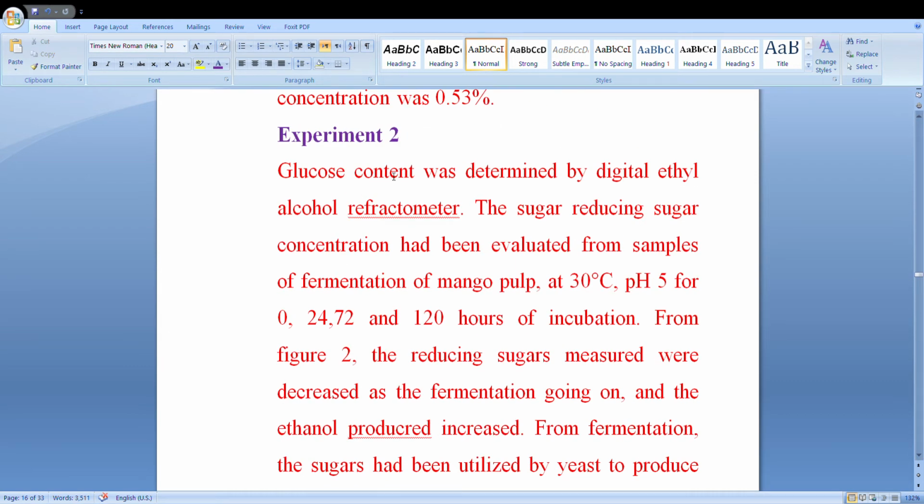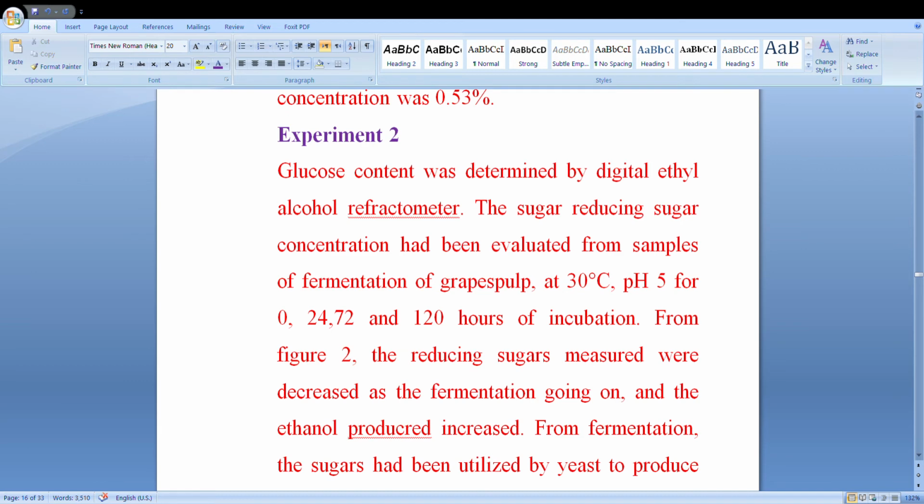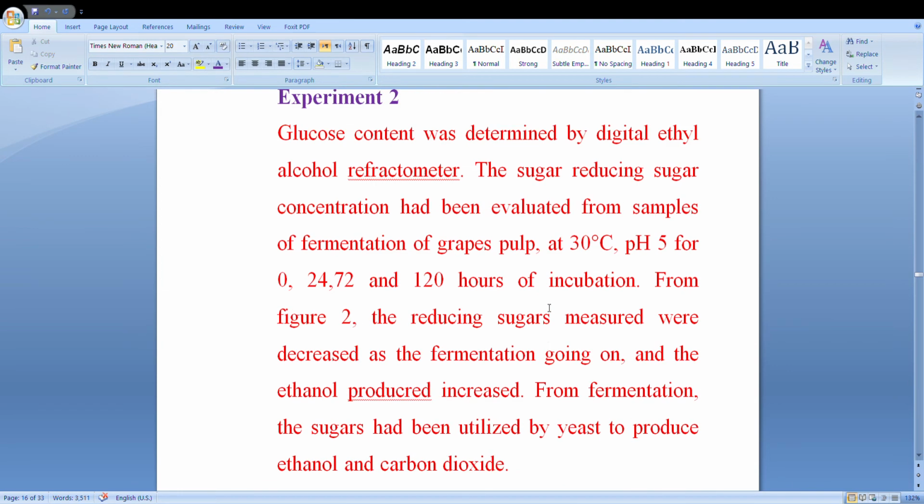Experiment 2 is almost the same also. Glucose content was determined by digital alcohol spectrometer. The sugar concentration was evaluated from the samples of fermentations of the grapes. Then you can see the different pH values at 30 degrees centigrade, pH 5, and different hours of incubation.